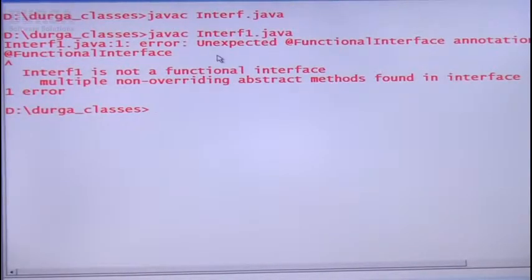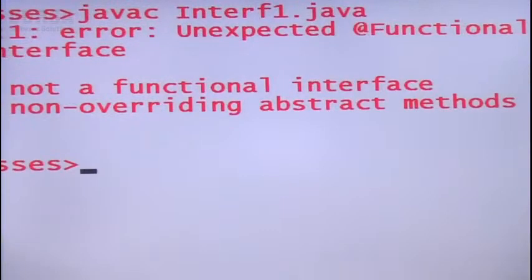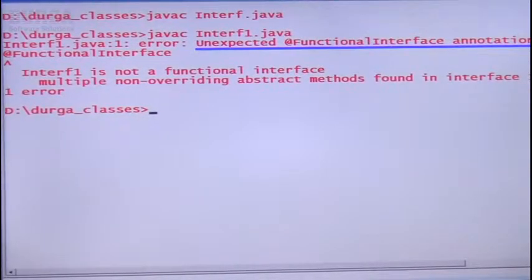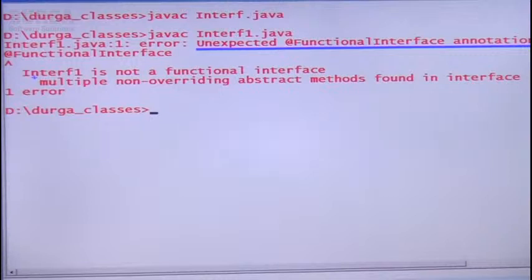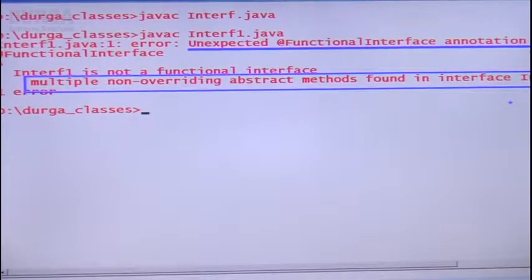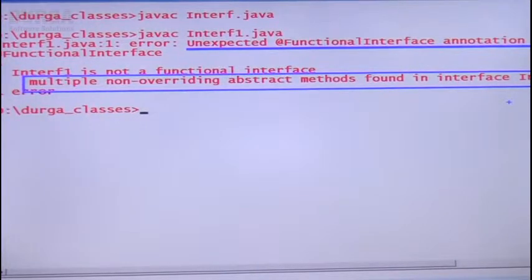Unexpected @FunctionalInterface annotation: multiple non-overriding abstract methods found in interface Interrupt1. Is it clear, right, sir? Multiple non-overriding abstract methods found, that's why this one itself is invalid. Clear for all of you, right, sir?